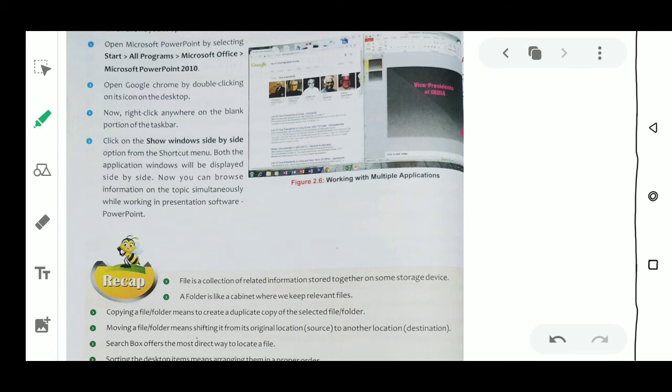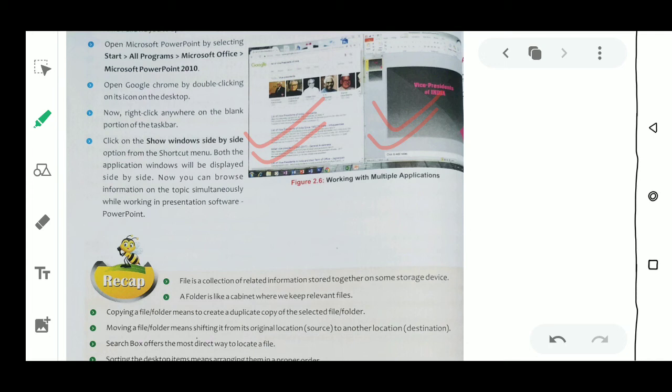On one side we are browsing the internet, and on the other side we are making our presentation. So how is it possible? Windows 7 or Windows 10 allow us to open several applications and work with them at the same time. That is the function of our operating system.